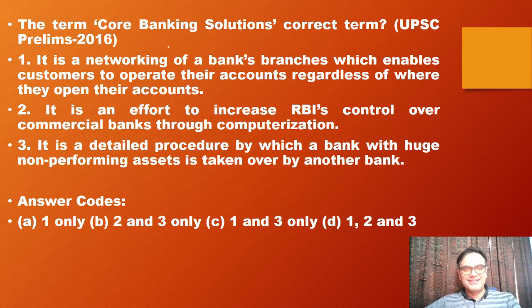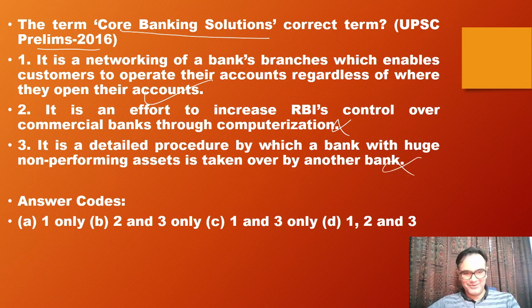But there was one particular question which came in 2016, which was very simple. The 2016 question on core banking solution: it is a networking of bank branches which enables the customers to operate the accounts regardless of where they opened the account. Like we already know, it is an effort to increase RBI's control over commercial banks through computerization? Nothing like that. It is a detailed procedure by which a bank with huge non-performing assets is taken over by another bank? Nothing like that also. So the answer for you is one only.